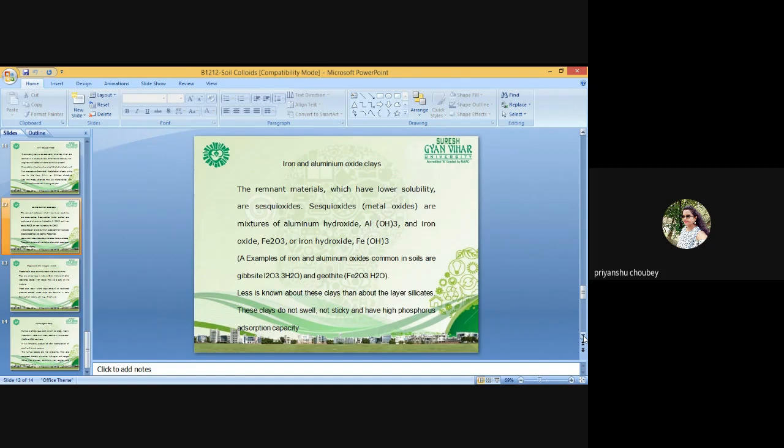The second is where counter ions are distributed only in a diffuse layer, extending from the particle surface to a very large distance into the bulk of the solution. Here, ions are treated as point charges, and the concentration of the counter ions decreases exponentially with distance, in accordance with the Boltzmann distribution.